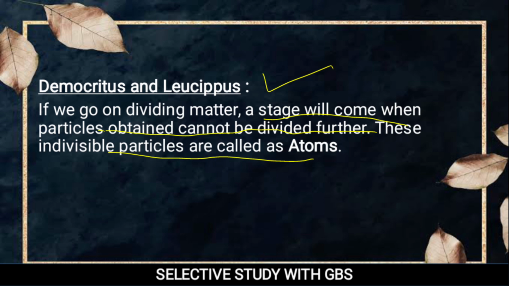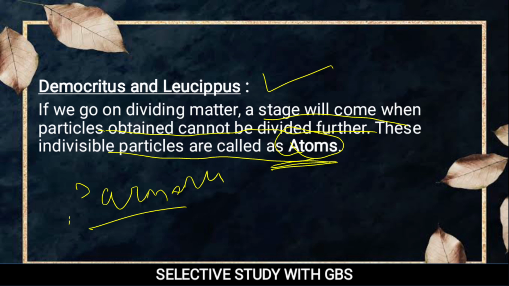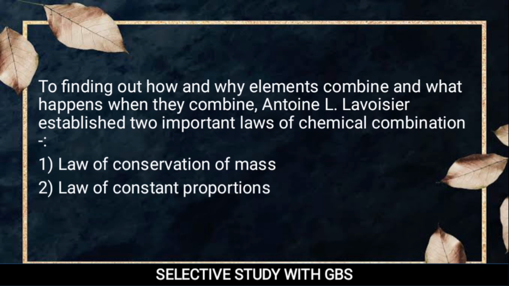Means the statement remains the same as Maharishi Kanad's, only the name changed. Maharishi Kanad called them Parmanu, and Democritus called them atoms. Only the name changed, but the definition remains the same.